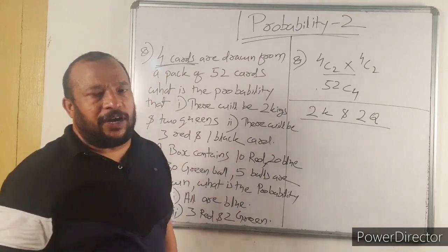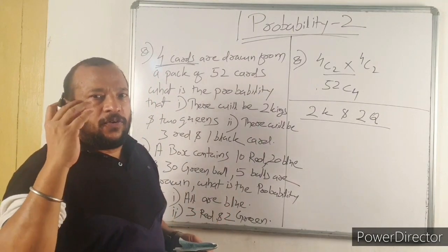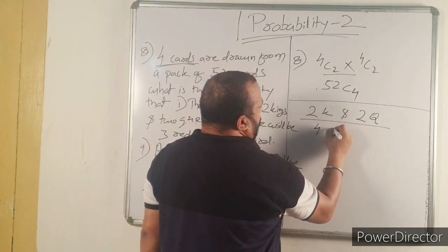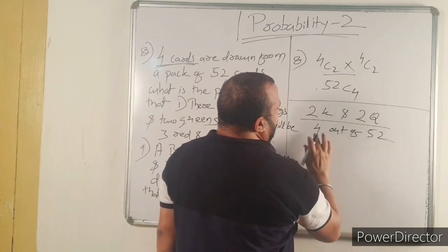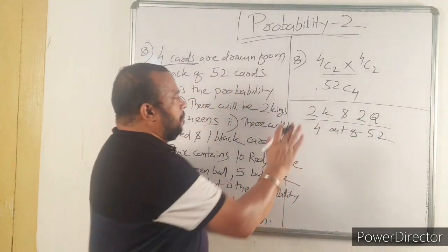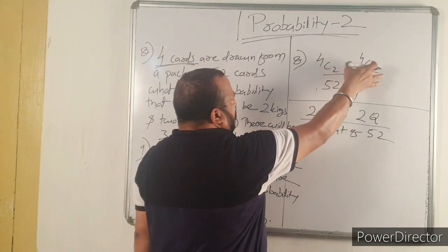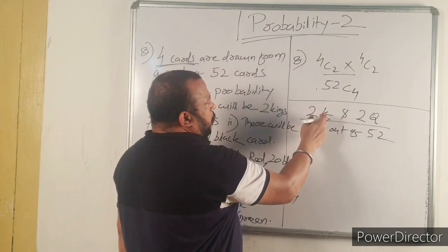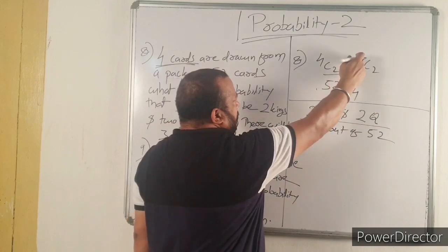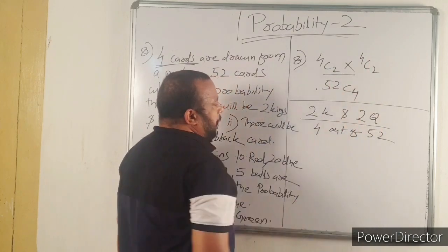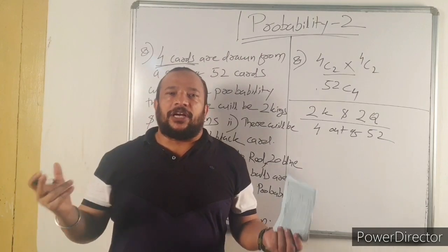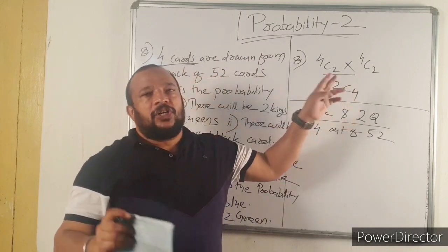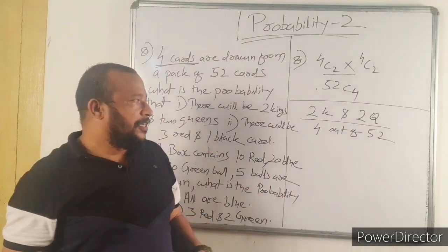by total, you are choosing 4 cards, so 4 out of 52 is your sample space. So simply we have written: this is the number of favorable events, and this is the total number of events. Favorable events, you need 2 kings, 4C2, and 'and' means multiplication, 4C2 for 2 queens, divided by the total number of ways you can draw 4 cards. So this is the number of favorable events divided by the total number of events.